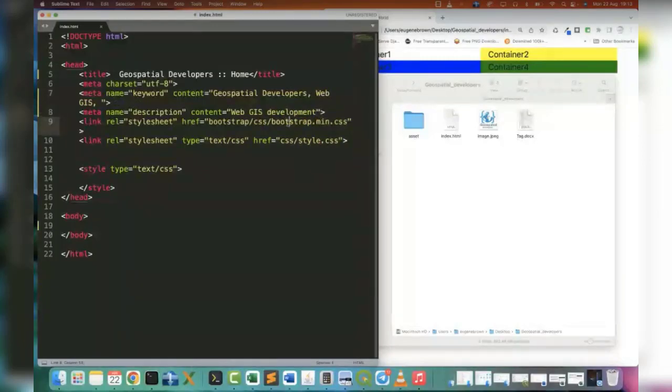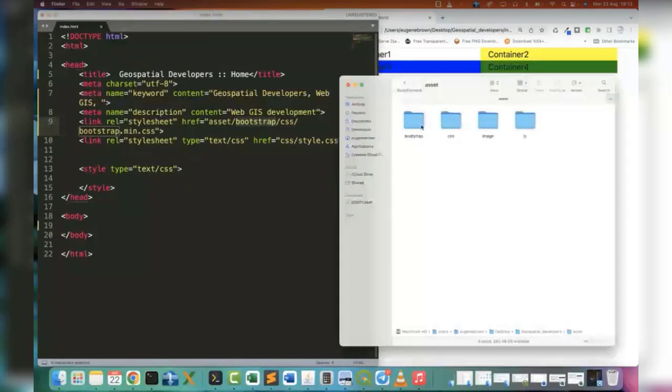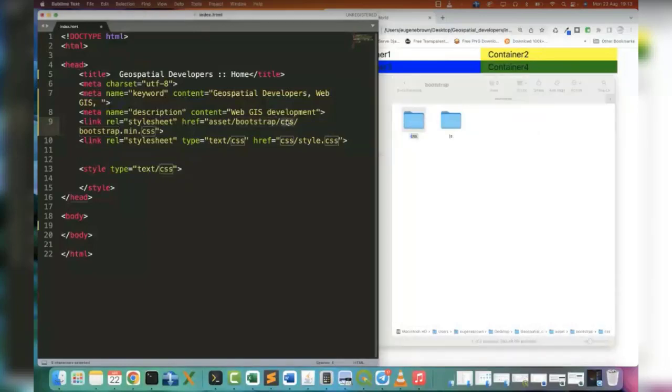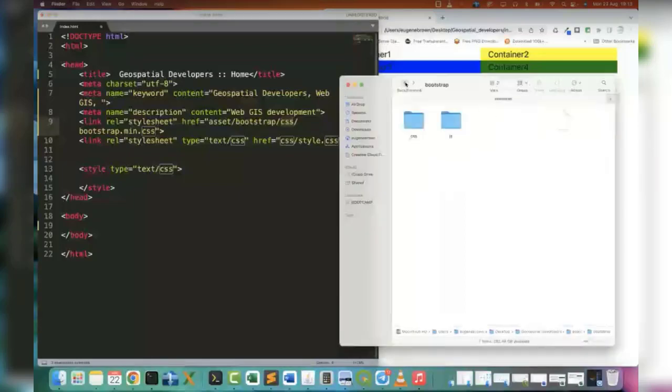For the Bootstrap 4 that we downloaded, we'll still use it, so we'll keep it there. But you see, we've changed the folder directory, so we have to change that here too. So for the link, first you enter the asset folder, then from the asset folder we enter the Bootstrap folder, which is this one. In the Bootstrap folder, there's the CSS for Bootstrap, which is this, and the actual Bootstrap files, which is also located here.